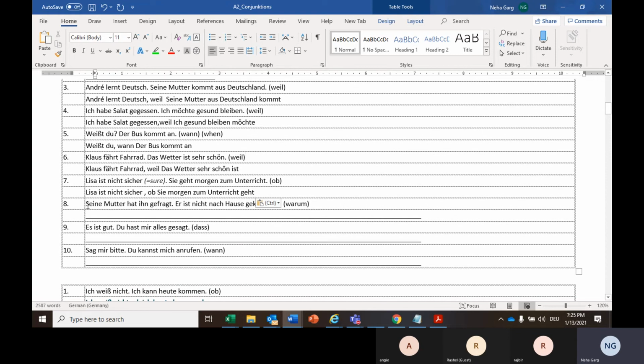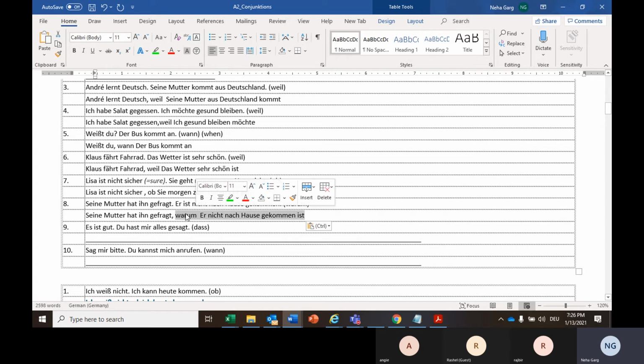Nummer 8. Seine Mutter hat ihn gefragt. Now here we have warum, which means why. So this also becomes the indirect question basically. So seine Mutter hat ihn gefragt. His mother asked him why he hasn't come to house. So ist will go at the end.